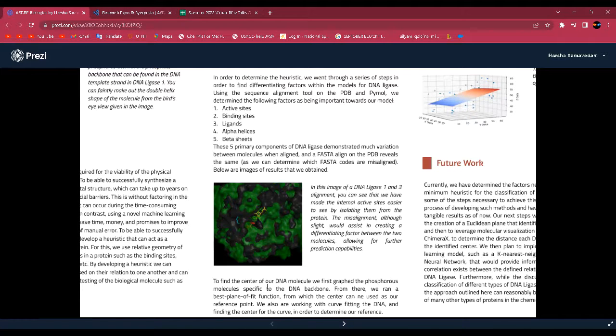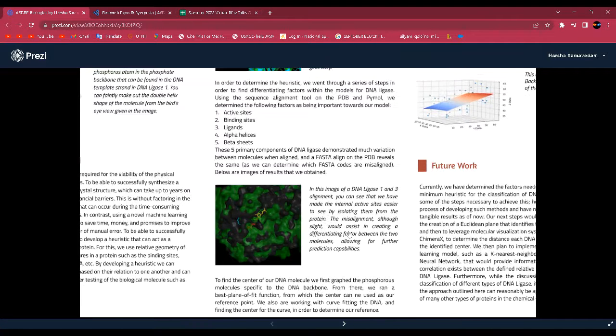To find the center of our DNA molecule, we first graphed the phosphorus molecule specific to the DNA backbone. From there, we ran a plane of best fit function, from which the center can be used as our reference point. We are also working on curve fitting the DNA and finding the center of the curve in order to determine our reference.